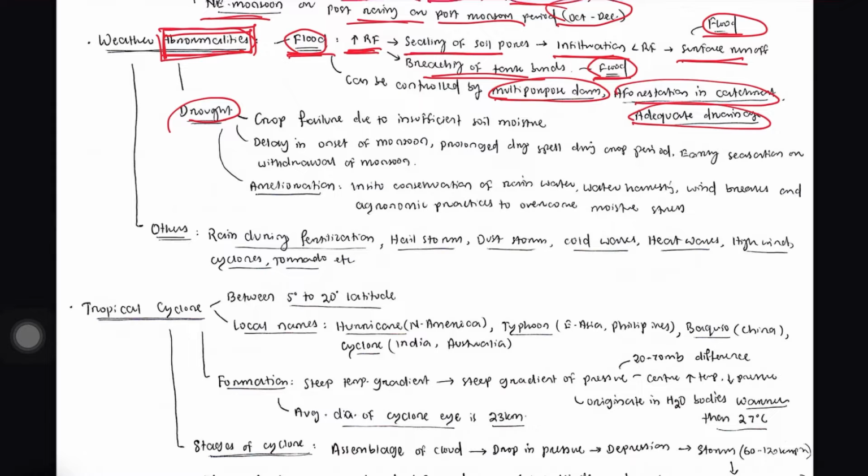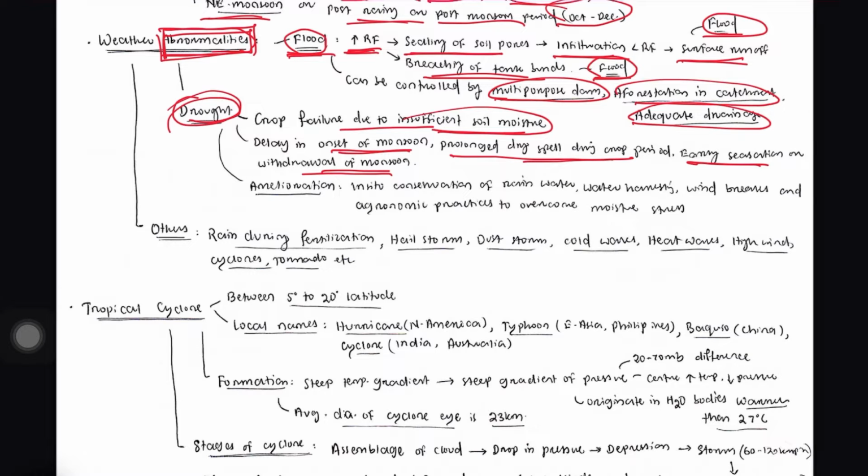Then another abnormality is called drought. Drought is crop failure due to insufficient soil moisture. How might drought happen? If we cannot provide enough irrigation to the crop, or there is abnormal rainfall, or there is a delay in the onset of monsoon, or a prolonged dry spell during the crop period, or early cessation or withdrawal of monsoon, then drought might happen.